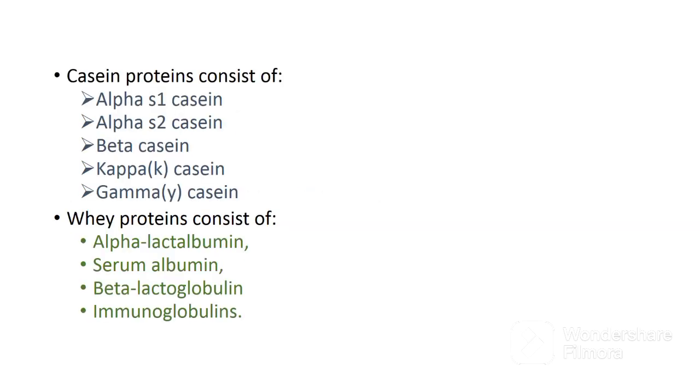Casein proteins consist of alpha S1 casein, alpha S2 casein, beta casein, kappa casein, and gamma casein, while whey protein comprises 20% of milk proteins. Whey proteins consist of alpha lactalbumin, serum albumin, beta lactoglobulin, and immunoglobulins.